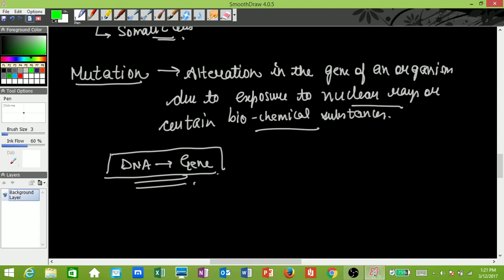Now a clear example of mutation is the Bhopal gas tragedy of 1984. At an industrial plant in a particular area of Bhopal in Madhya Pradesh, there was a gas leak, a nuclear leak in the night, and that material was inhaled. All the people living nearby were affected by that radiation, and even till today their generations have developed certain mutations and traits, because of the alteration which took place in their gene.